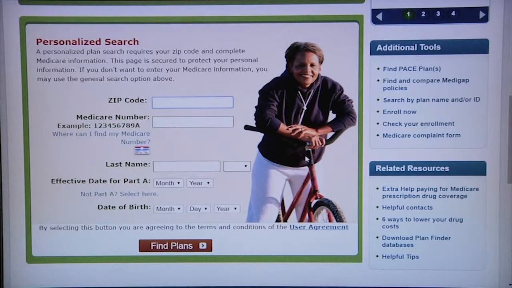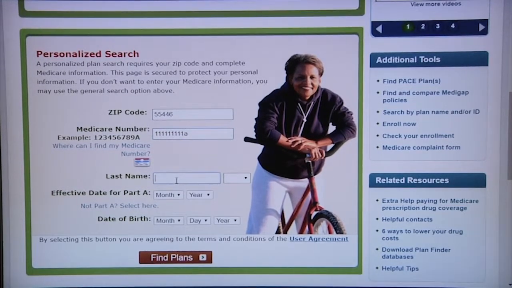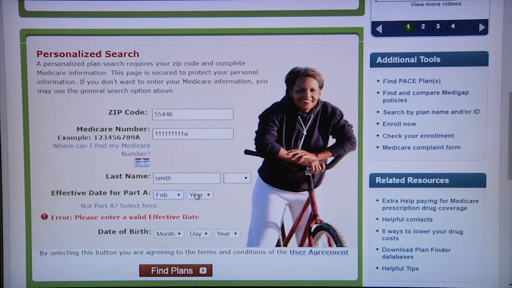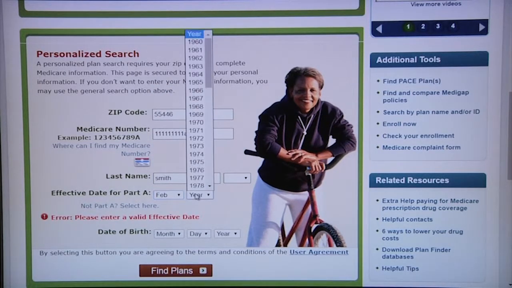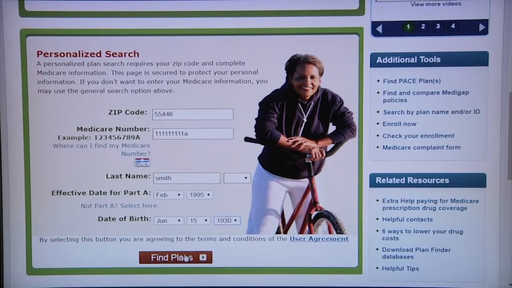So first I will enter a zip code and then a Medicare number. You can find your Medicare claim number on your red, white, and blue Medicare card. Enter the last name of the person, the month and year that Part A started for them, and their date of birth. And then click Find Plans.